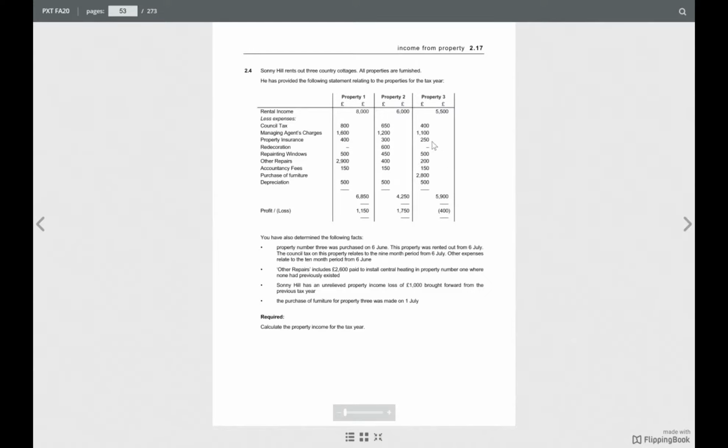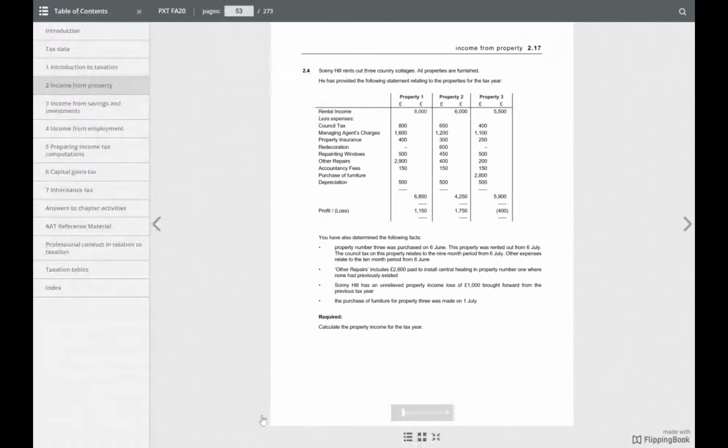It's not that much. Purchase of furniture, will that be allowed? No, this will not be allowed. And depreciation, I think, no, this should not be allowed, isn't it? I guess in your book the question may be a little bit different. Let's see the answer to this. I guess that this should not be allowed. 2.4.